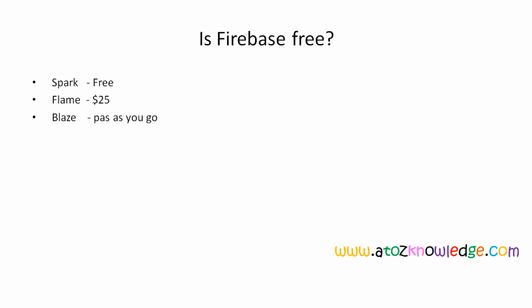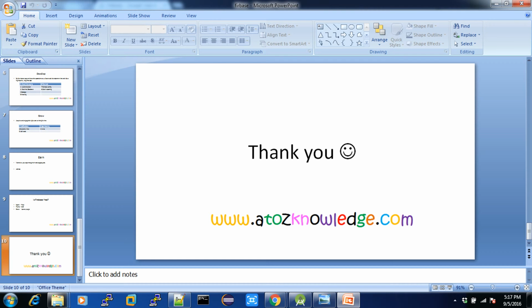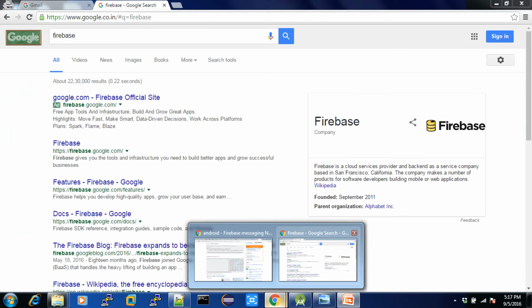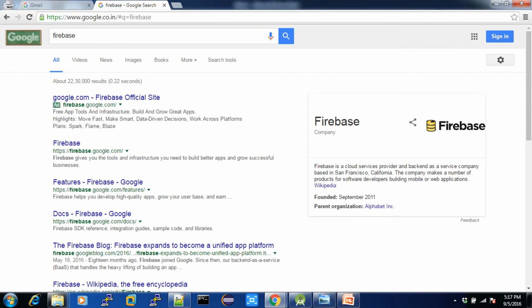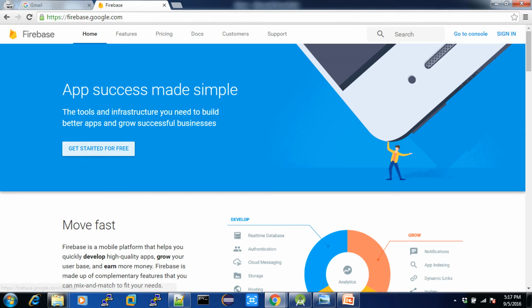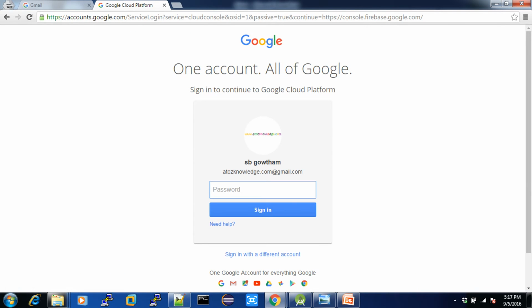So now I will show you Firebase, the web application, in a website. Just Google Firebase, you will get it. Just click this one, and just click Get started for free. And just log into your Gmail account.